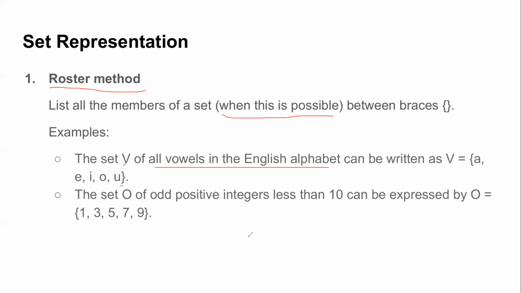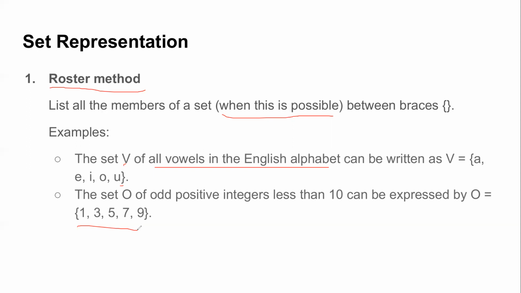Similarly, if I ask you to write the set of all the consonants, you are expected to write all the consonants. Similarly, in the other example, suppose O is the set of odd positive integers less than 10. You list all the members one by one. Such a method is known as the roster method, wherein you list all the members of a set within the curly braces.